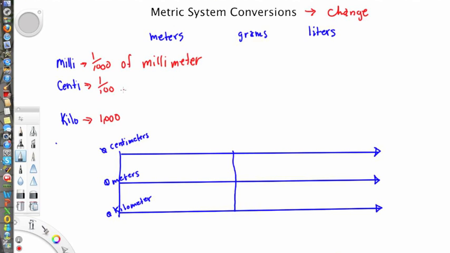Okay, and we can say the same thing for grams and liters. When we say centimeter, we're saying 100th. A centimeter is 100th of a meter, or in other words, it takes 100 of these centimeters to equal 1 meter. On the other hand, kilometer means you have 1,000 meters. Now it's not a fraction of a meter, but you actually have 1,000 of them. And I think this will be very useful. We'll use kilograms quite a bit. Kilograms is a little more than half of a pound. We have milligrams and other measurements of grams too, but those are key ones.